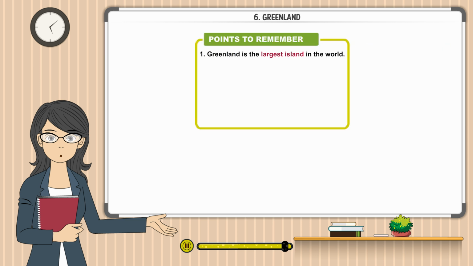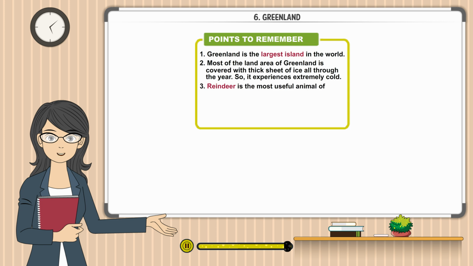Points to remember. Greenland is the largest island in the world. Most of the land area of Greenland is covered with thick sheet of ice all through the year, so it experiences extremely cold. Reindeer is the most useful animal of Greenland. The original inhabitants of Greenland are called the Eskimos. Nuuk is the capital of Greenland.